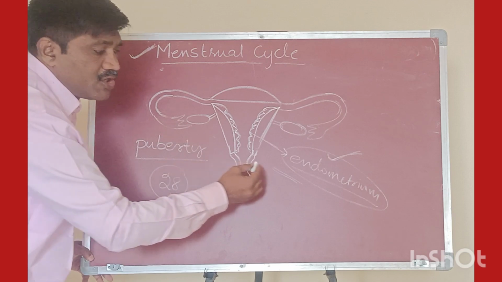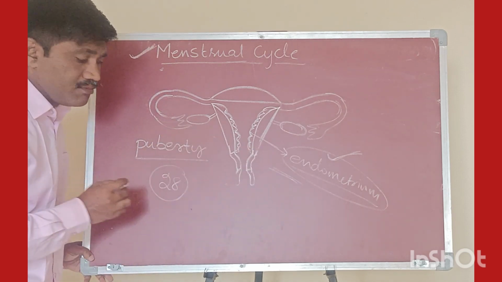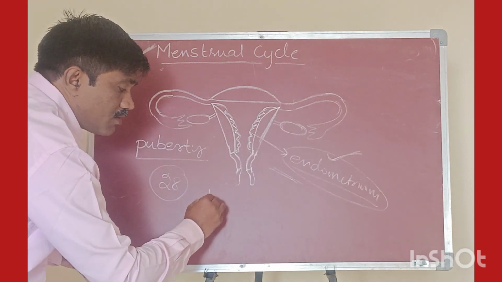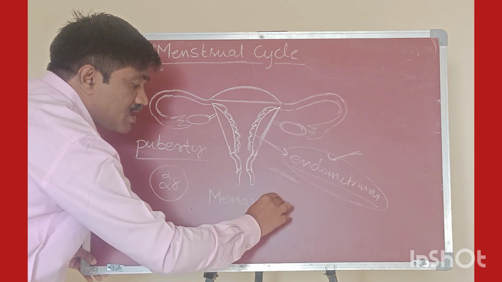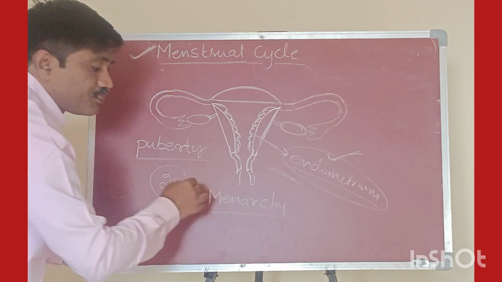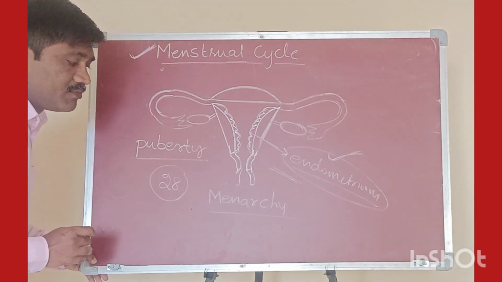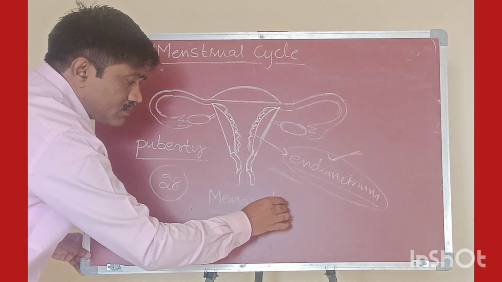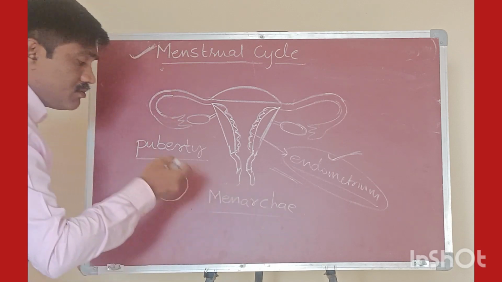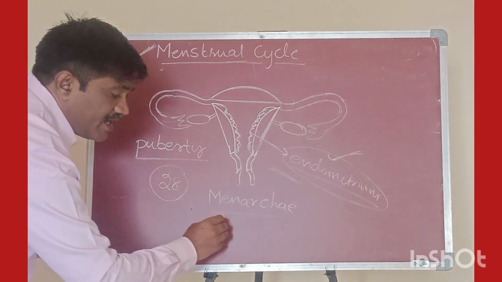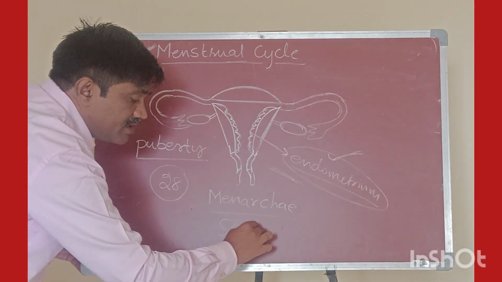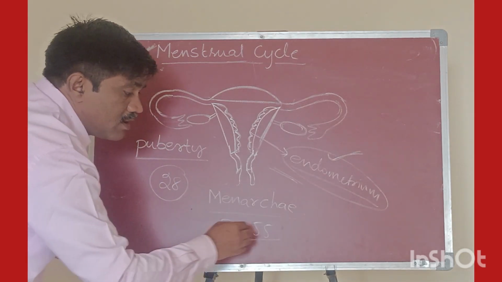The first-time shedding of the endometrium layer is called menarche. What is it called? Menarche. This takes place at the age of 12 or 13 years in females, and this menstrual cycle will cease at the age of 50 or 55. This is called menopause.